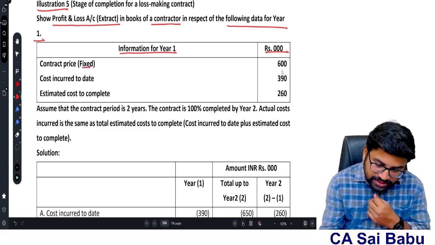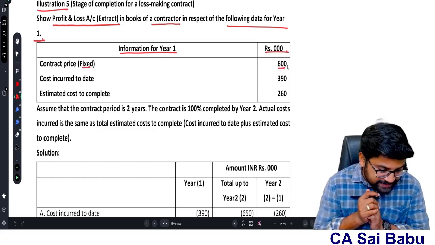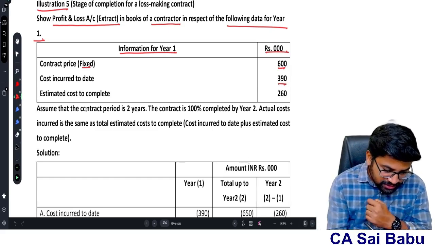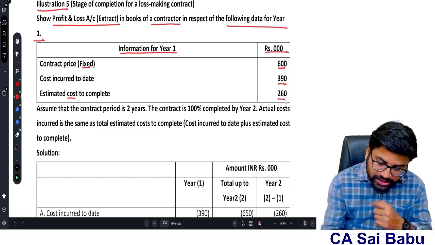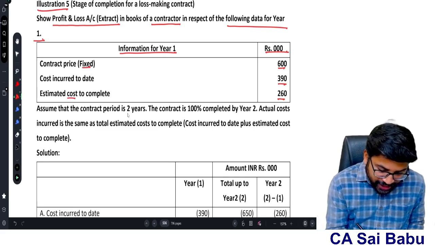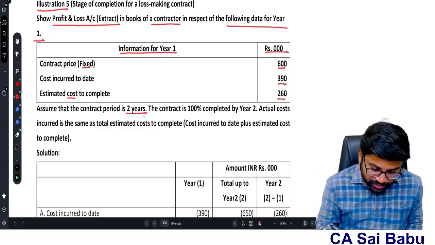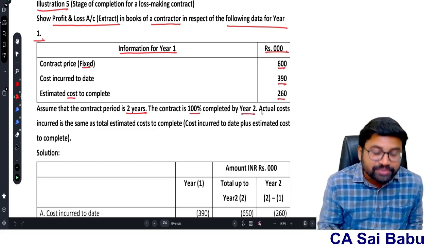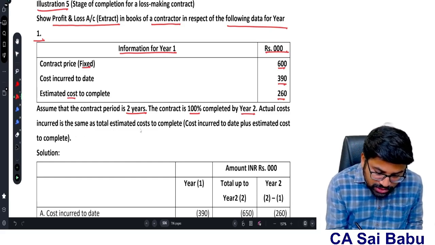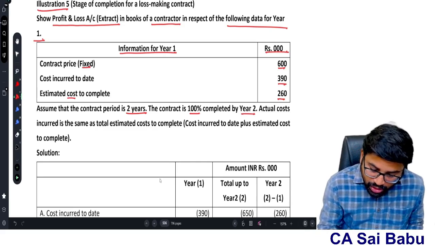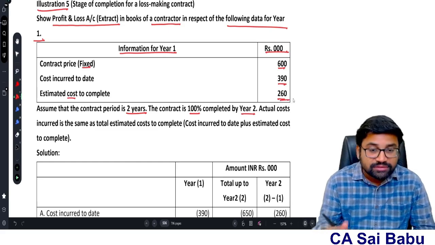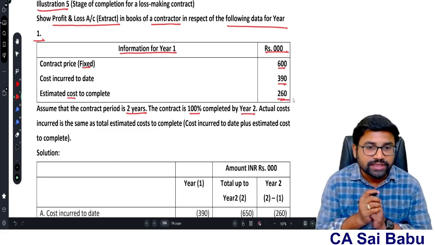Contract price fixed 600, that means 6 lakhs. Cost incurred to date 3,90,000. The estimated cost to complete 2,60,000. Assume that the contract period is 2 years. The contract is 100% completed by year 2. Actual cost incurred is the same as the total estimated cost to complete, that is, cost incurred to date plus estimated cost to complete. So whatever we are estimating, 2,60,000, the same cost was incurred in year 2.